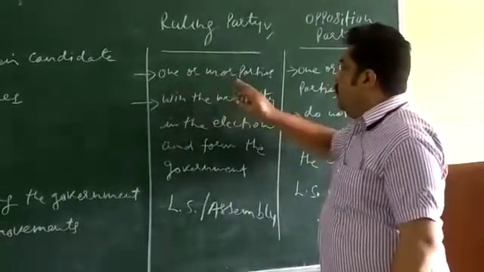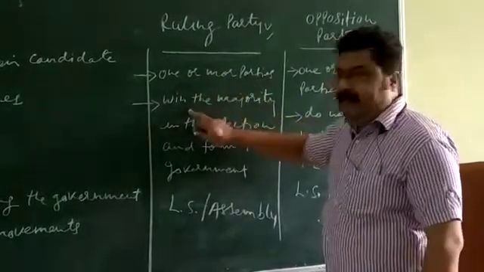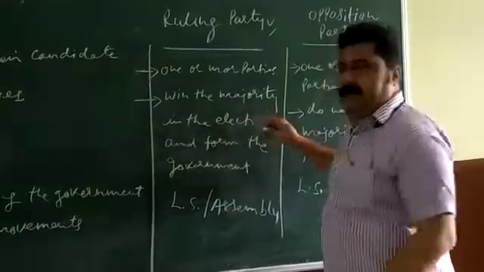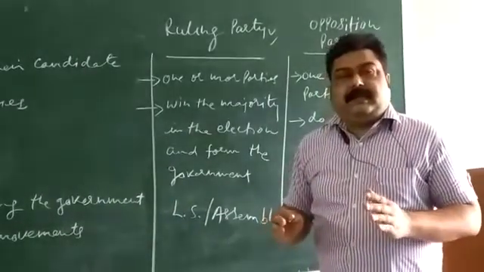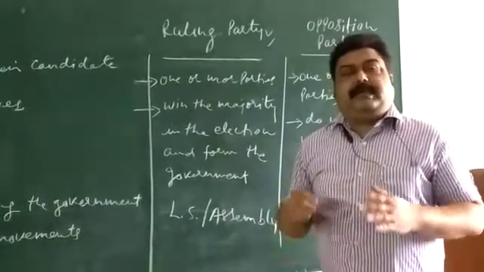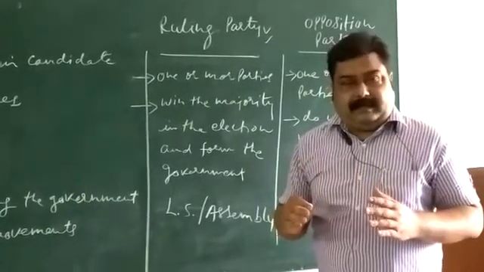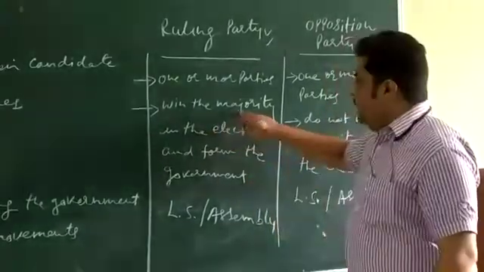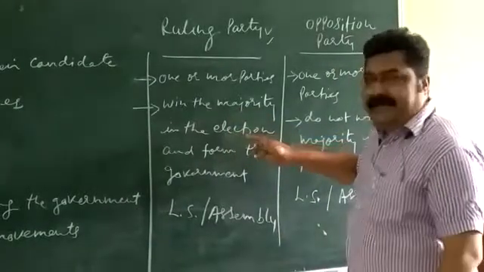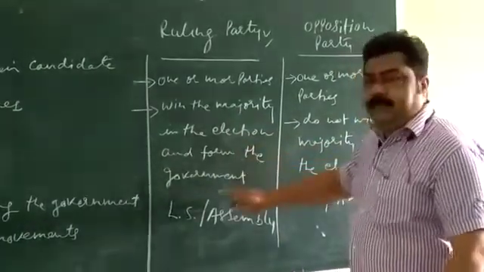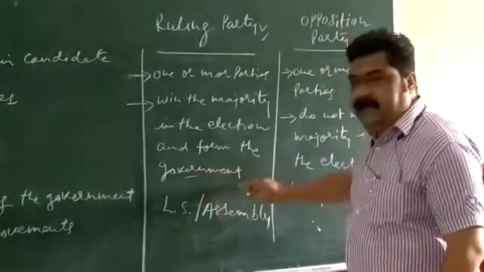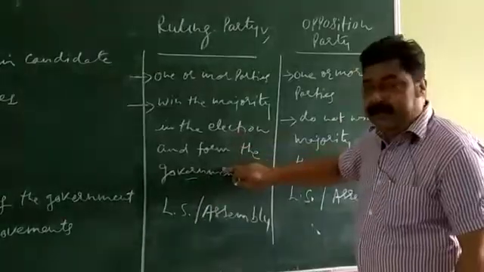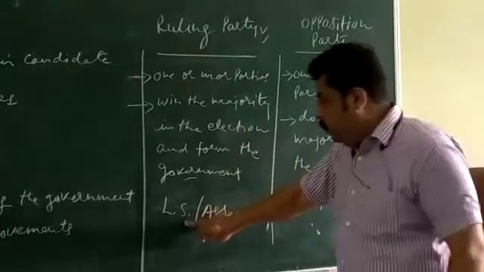One party contests the election, people cast their vote, they win the majority, and they are elected, and they form the government. Let me clear it. They form the group, for example, in Lok Sabha.